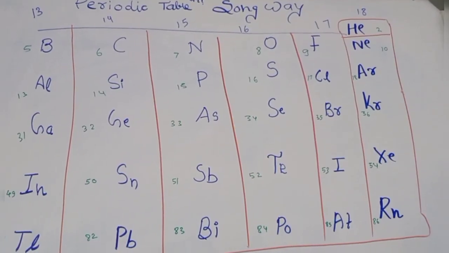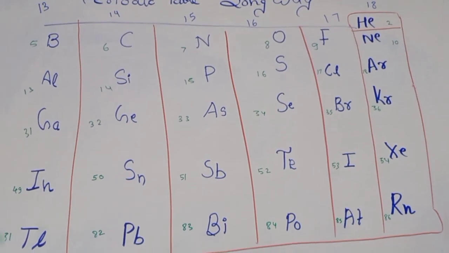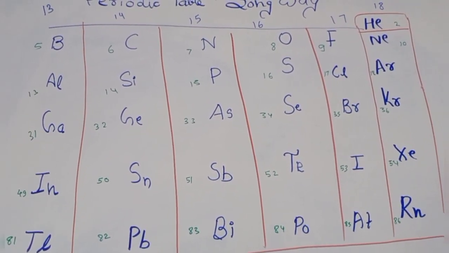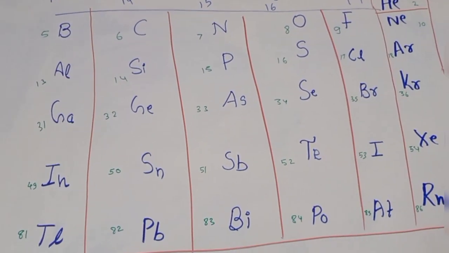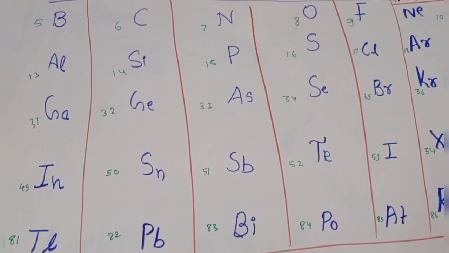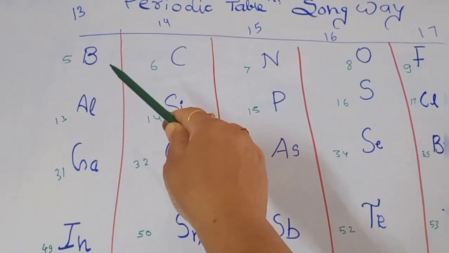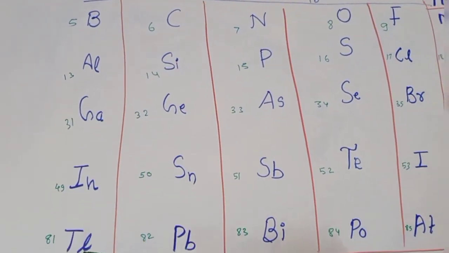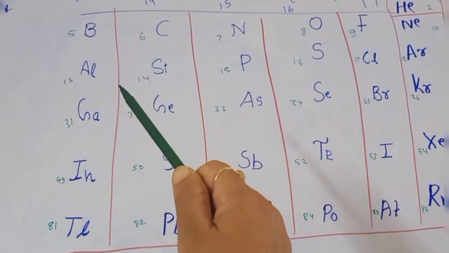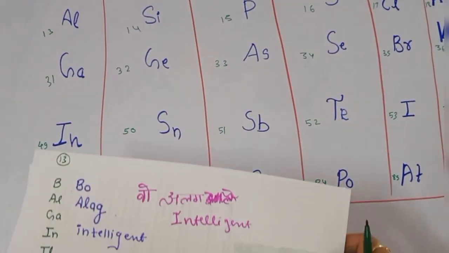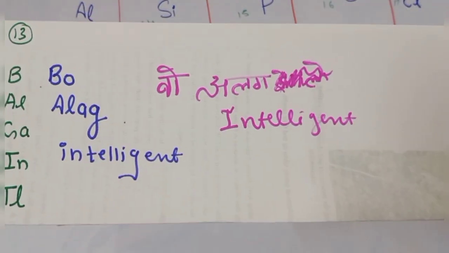Now let us see the codes for the P block elements. In the P block there are groups 13, 14, 15, 16, 17 and 18. Let us see the code for the 13th group, that is Bo Alag Intelligent. Boron, aluminium, gallium, indium and thallium. So what is the code? It is Bo Alag Intelligent.